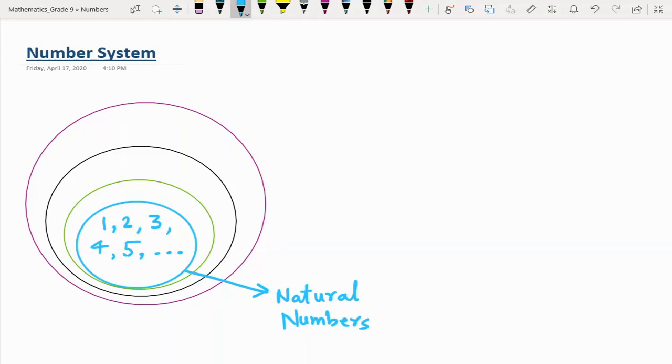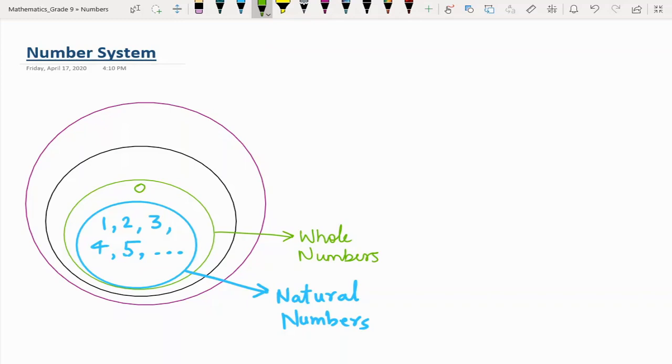Now, what if I add something to this set? I will add just one more digit, one more number to this set of natural numbers, and that is 0. If I write 0 plus this set of natural numbers, that is if I start from 0 and then 1, 2, 3, 4, 5 and so on, this becomes my whole number set. This is the second set of numbers.